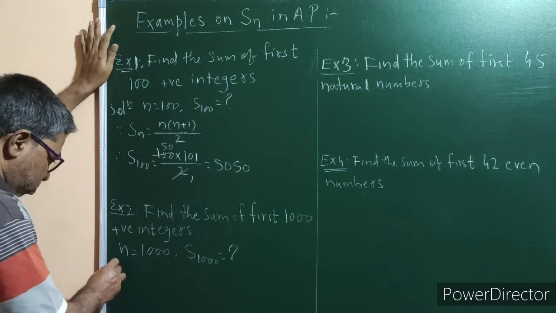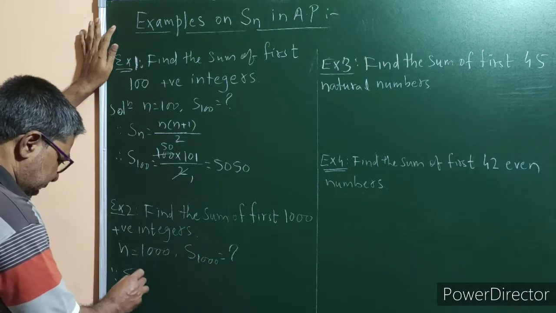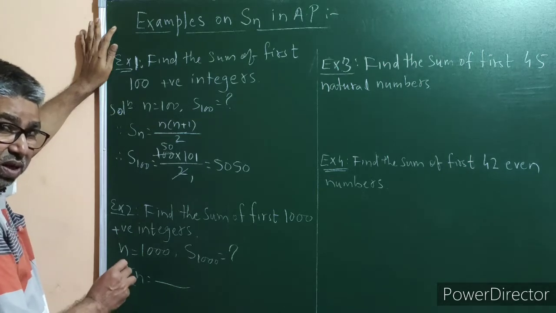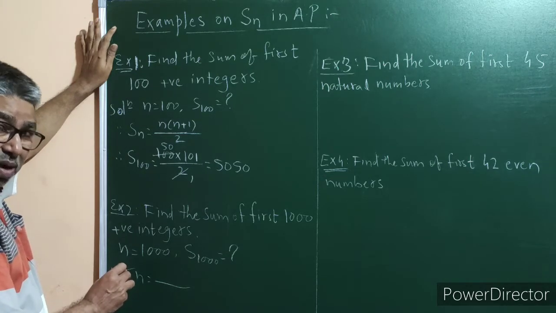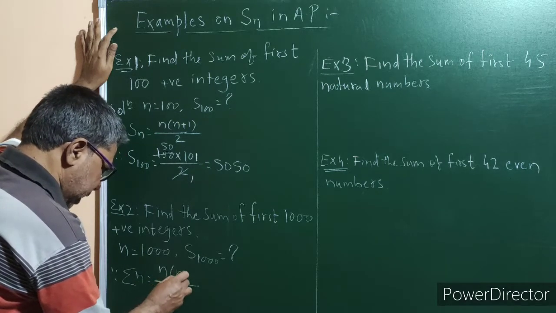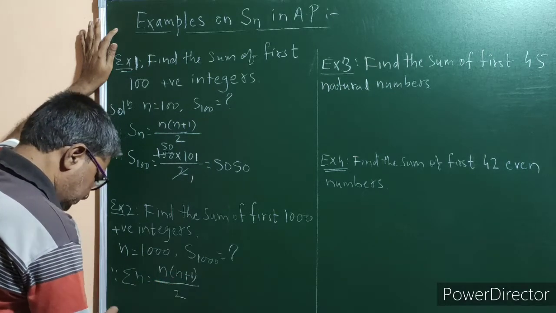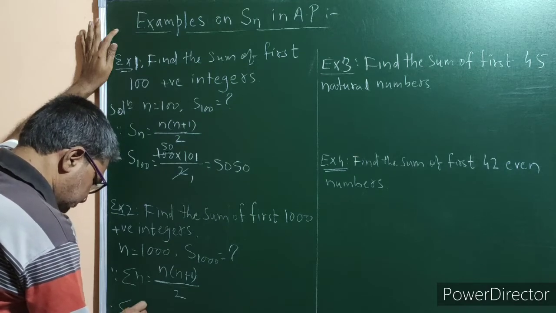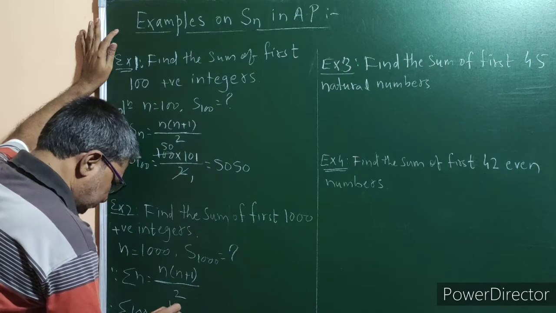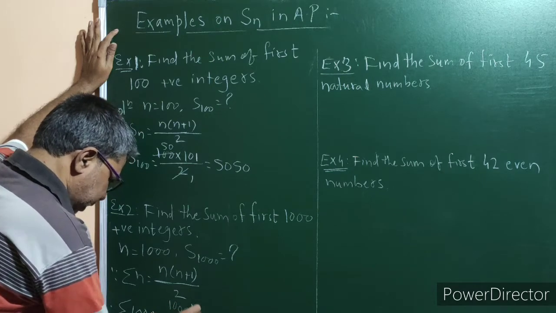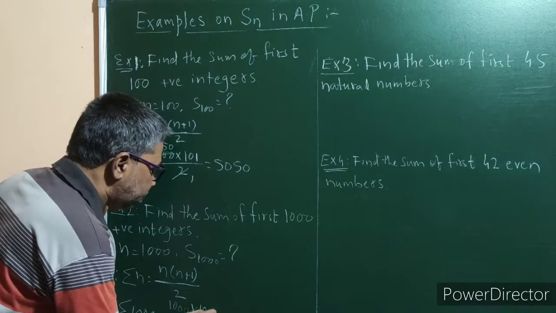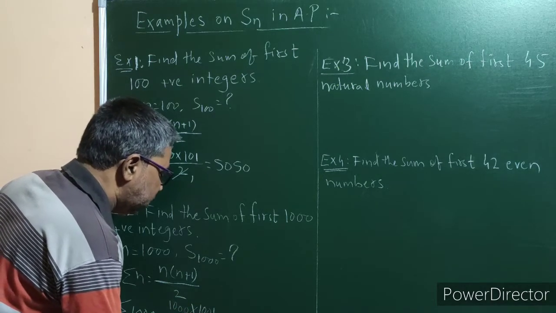The formula is sigma n is equal to n into n plus 1 upon 2; you may call it Sn or sigma n. Therefore sigma 1000 will be equal to 1000 multiplied by 1001, divided by 2.